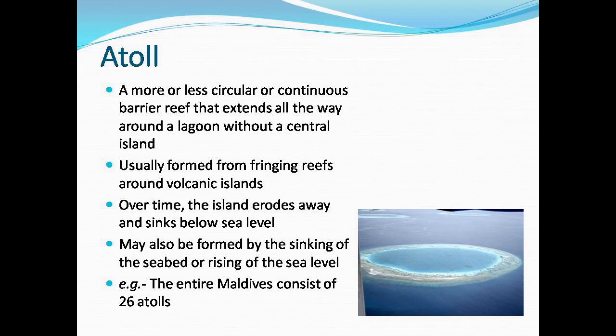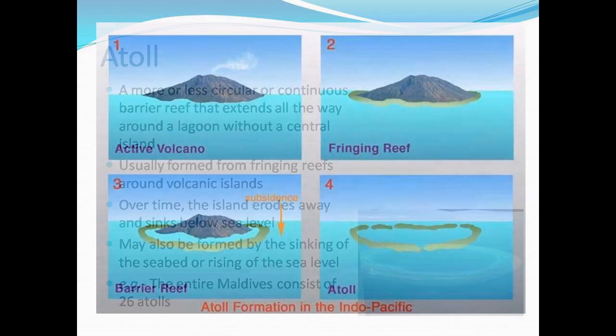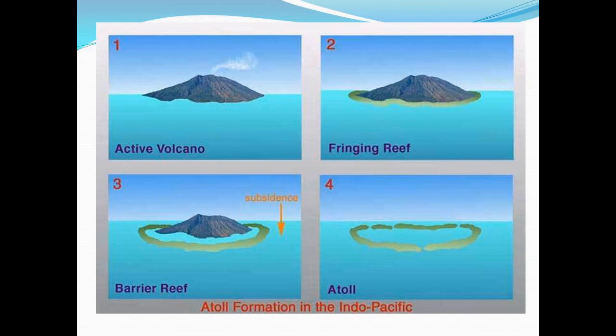Now, here in the photograph you can see that there is a circular raised area with a lagoon in between. That is an atoll. So, to summarize, here we can see a general formation of atolls in the Indo-Pacific, where you can see different kinds of reefs as different stages in the formation of atolls.